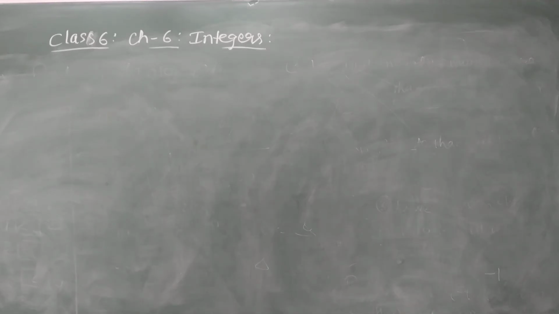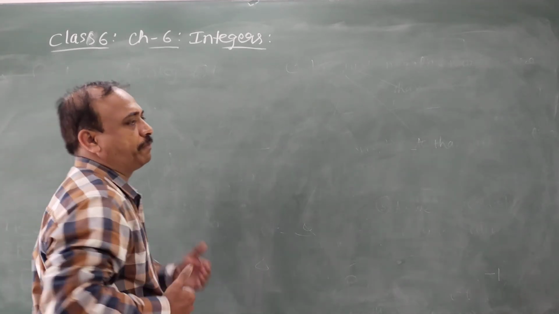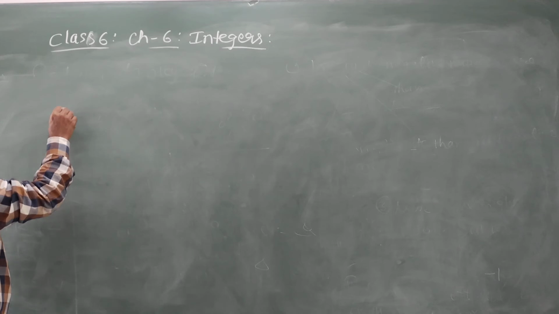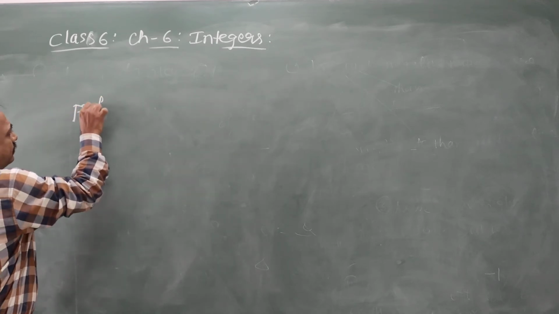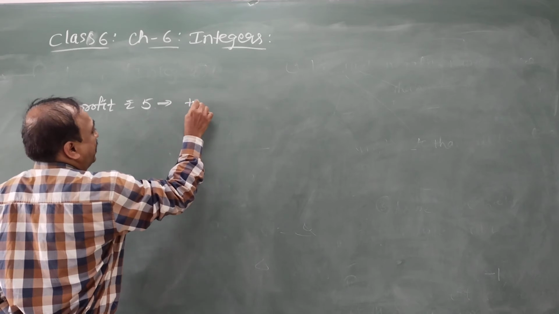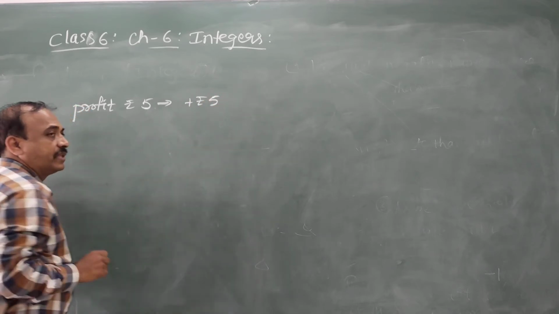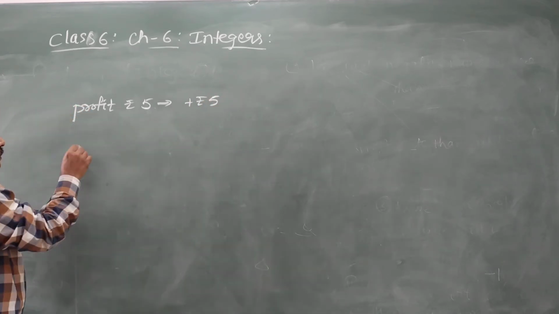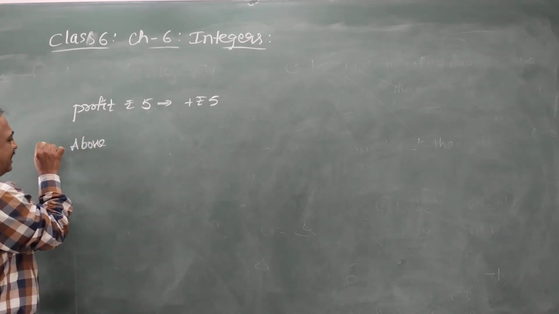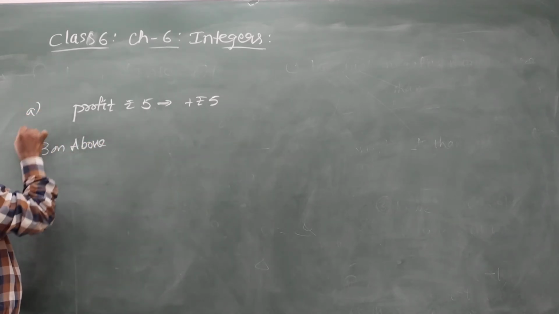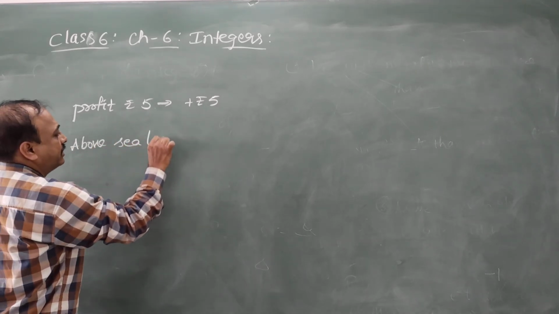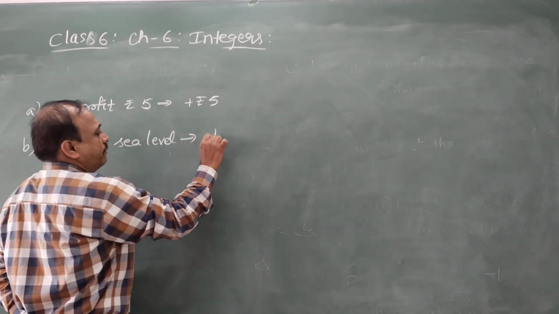Now we have understood how to represent integers, what the positive and negative integers are. Profit of rupees 5, how to represent it? Plus rupees 5. 3 meters above sea level, how to represent?